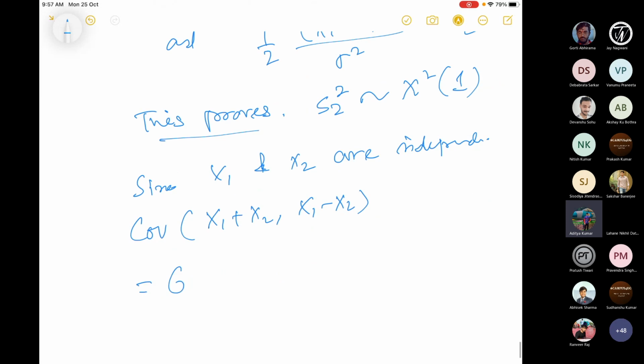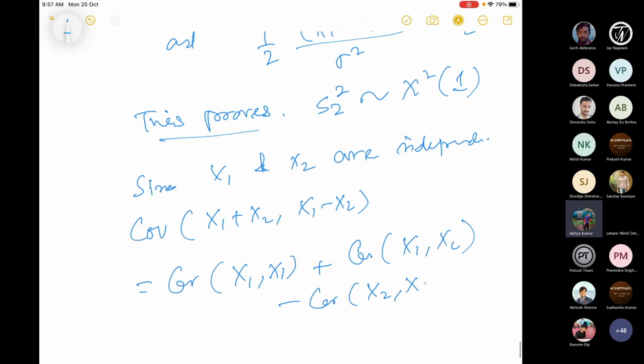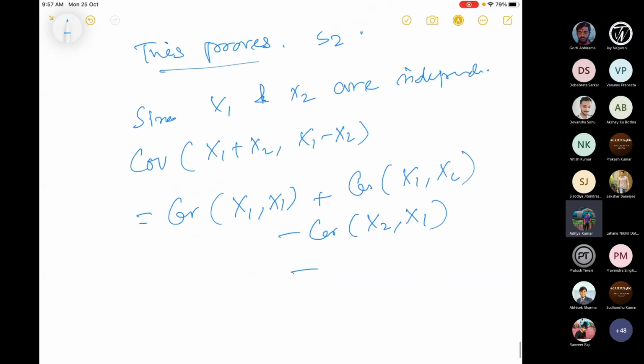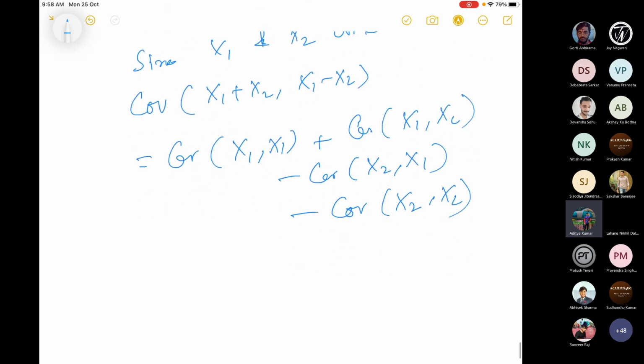This will be covariance of x1 x1 plus covariance of x1 x2 minus covariance of x2 x1 minus covariance of x2 x2. Covariance of x1 x1 is the variance sigma square. Covariance of x1 x2 is 0 because they are independent. Minus sigma square, which is equal to 0.